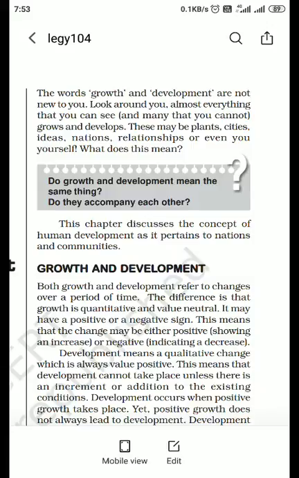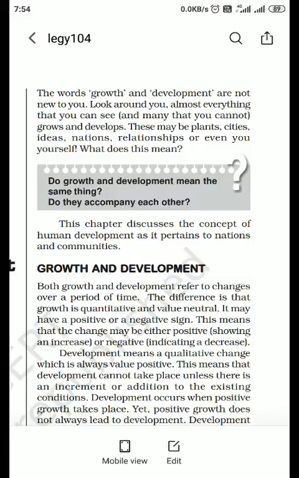We will find there are different forms of growth and development. Everything surrounding us grows or develops with time. If you look at your surroundings, there are plants, different cities, ideas. Growth and development also occur in terms of ideas.